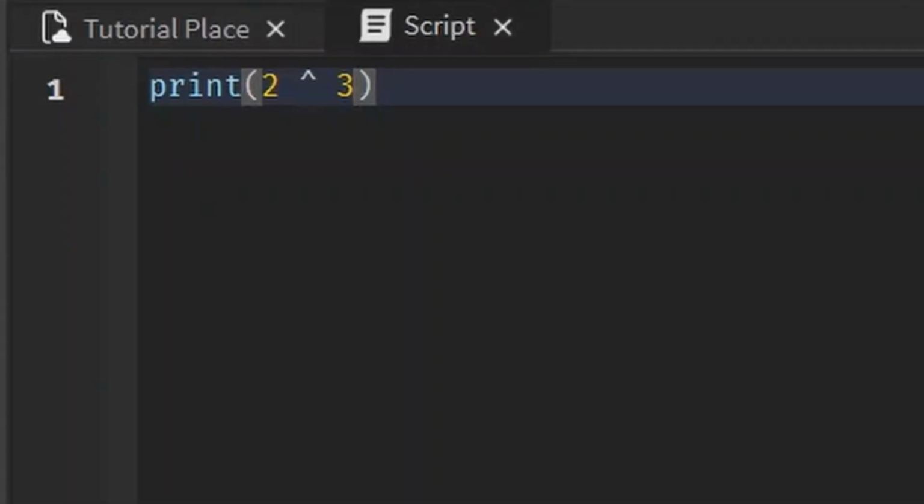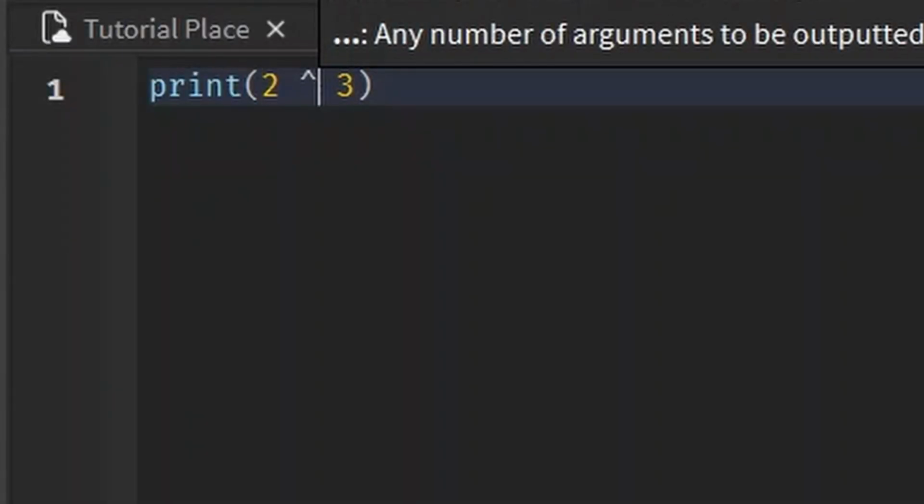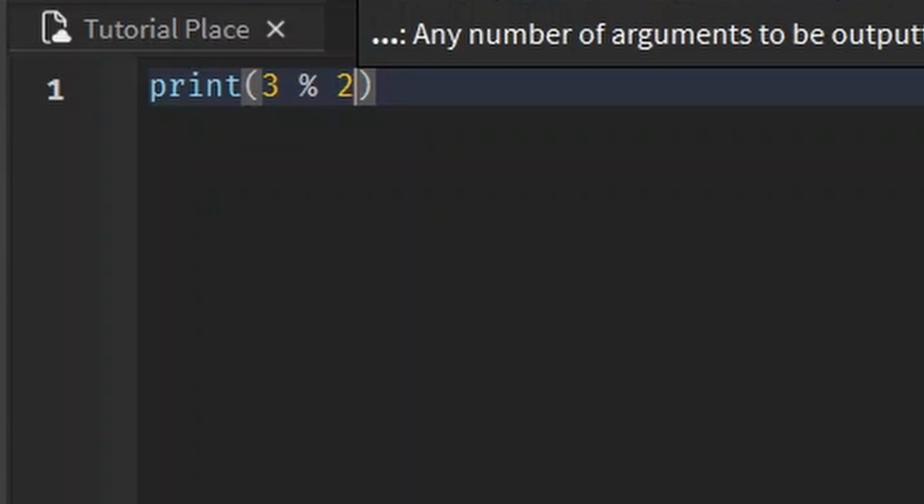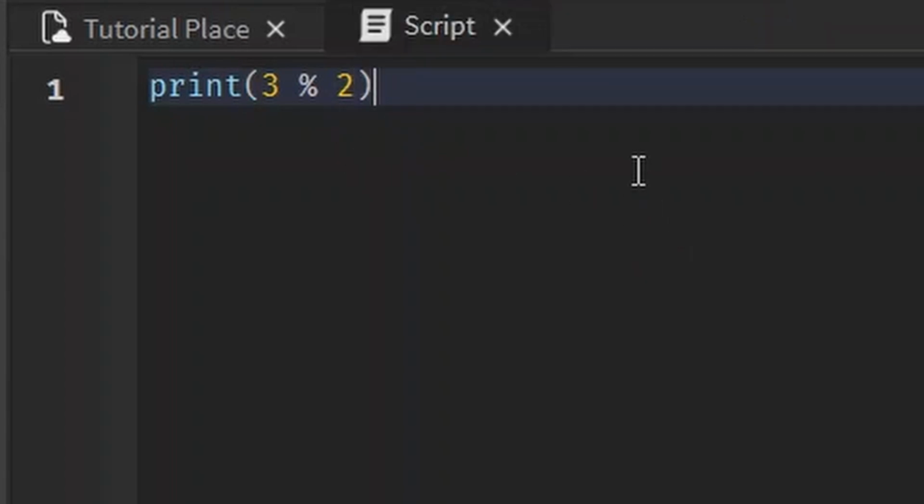There is another symbol I want to talk to you guys about. It's a little bit tricky, but bear with me, it's not that bad. That little percent symbol, it's also known as modulus. What this does is find the remainder of any number. For example, if we divide 3 by 2, then it goes into it 1 time, so the remainder is 1 because 1 is left over. 2 goes into 3 1 time and it has a remainder of 1. So the answer is 1 because it prints out the remainder.